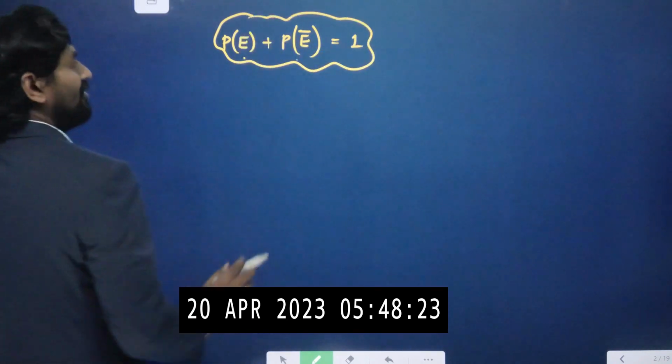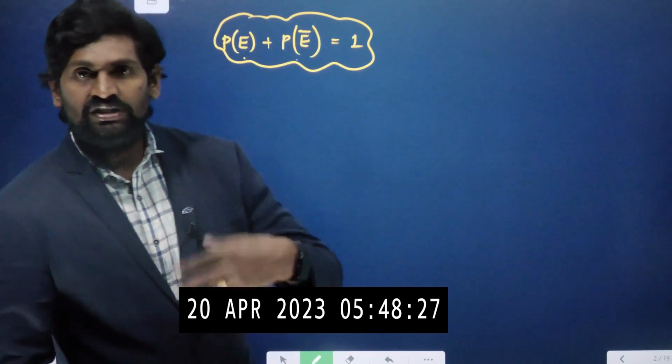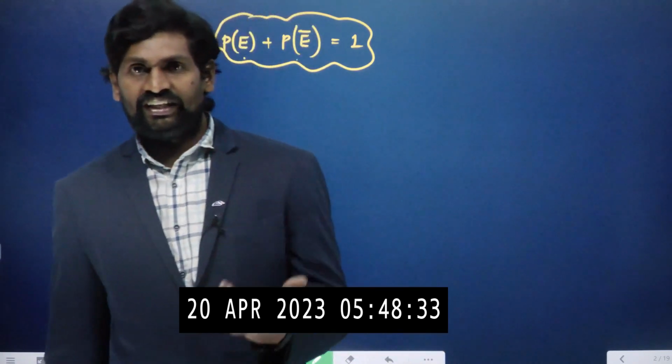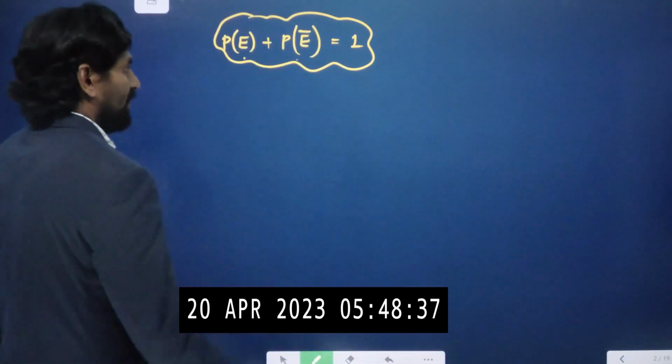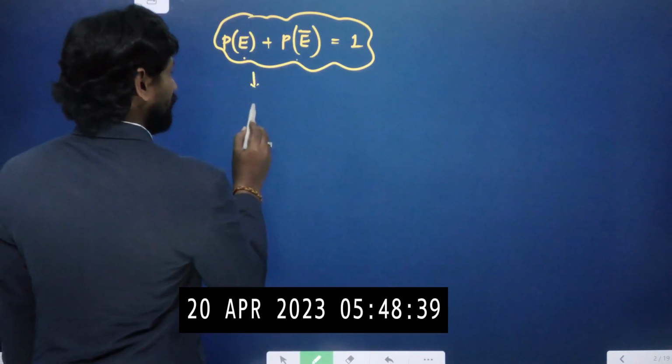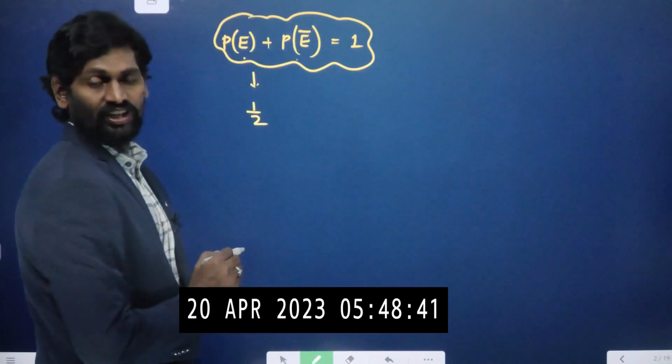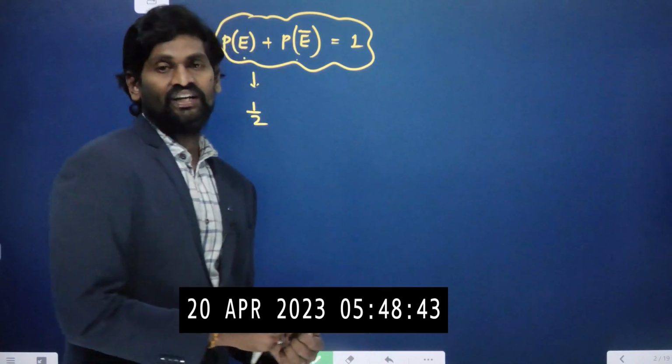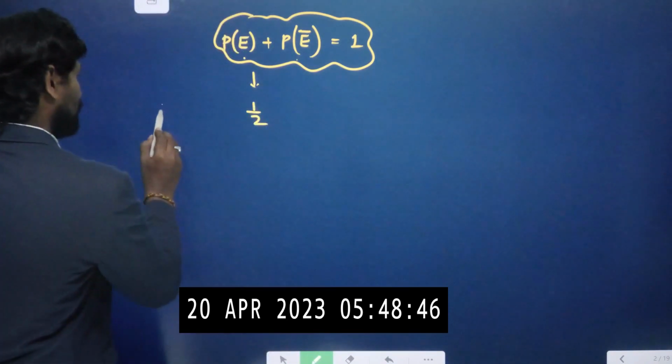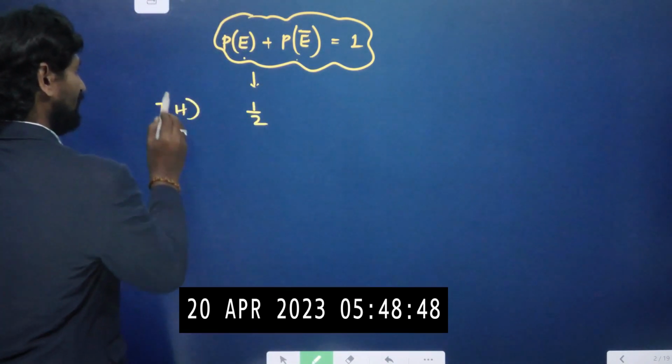So when tossing a coin, the chances of getting head are the same as the chances of not getting head, that is, getting tail. Getting head plus not getting head equals 1. For getting head, how many chances? 1 by 2, because when we toss a coin there are 2 possible results, tail or head.